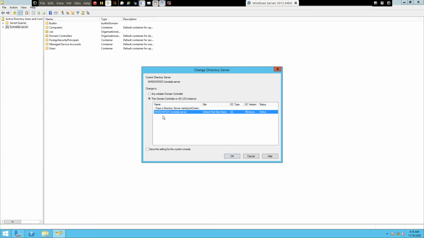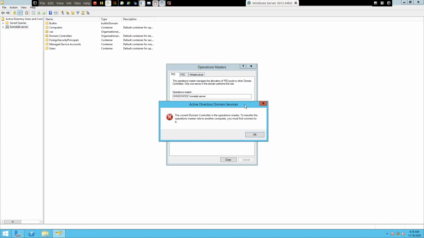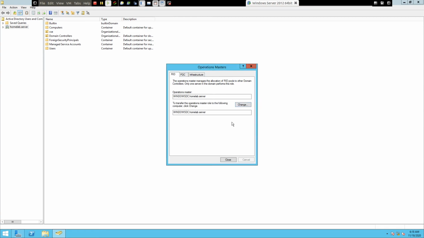If you have another domain controller, it will be listed here. All you need to do is select it and click OK. After that you can click on Operations Master and click on Change. Here there is no other domain controller to connect to. After adding the domain controller, you will see it here, and you can change this. So that is how you change the domain-wide roles: RID, PDC and infrastructure.